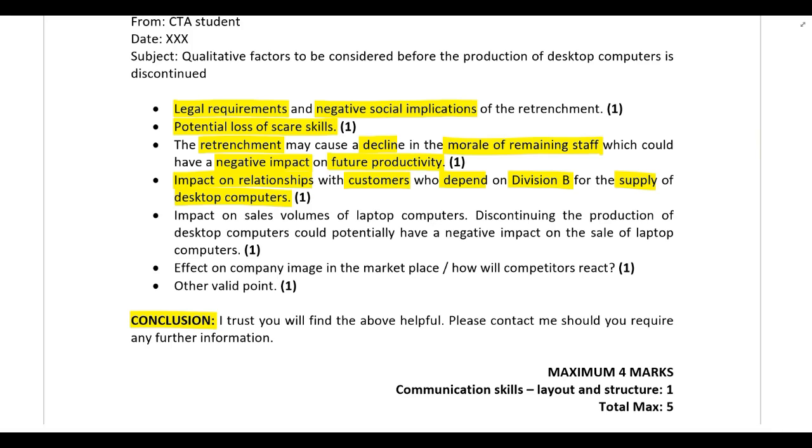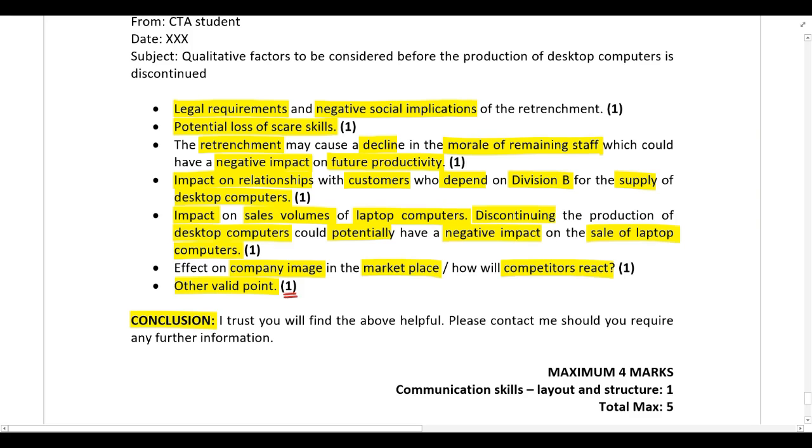So you need to consider the fact that discontinuing desktop computers could have a negative impact on the sale of laptop computers. So what is the impact on sales volumes of laptop computers? You need to consider how competitors will react and the effect on the company image in the marketplace, and then any other valid point. So if you have any other valid points, and as long as you are not discussing costs, you can award yourself a maximum of 1 other mark.